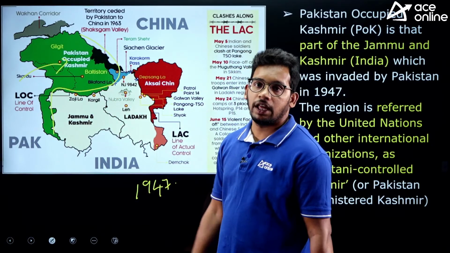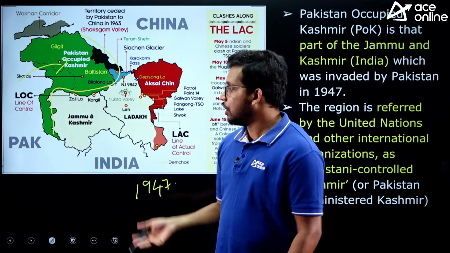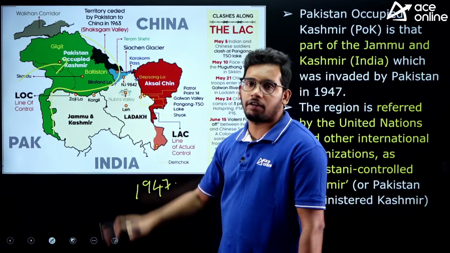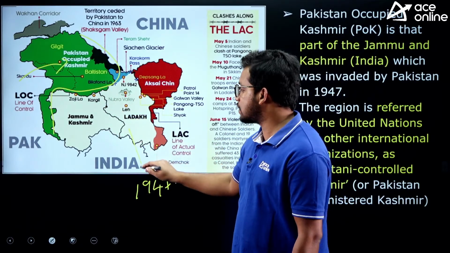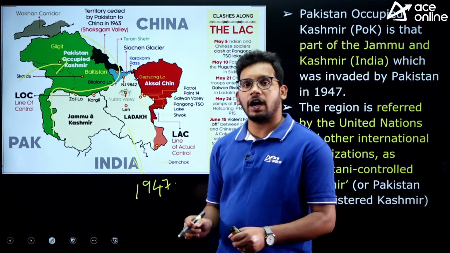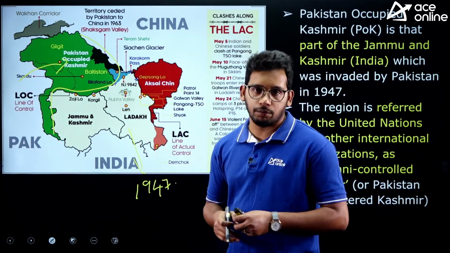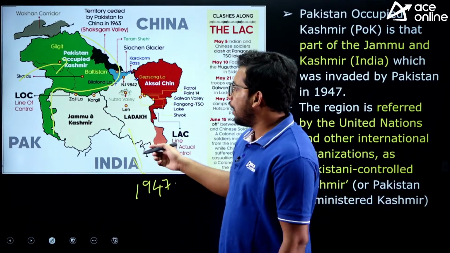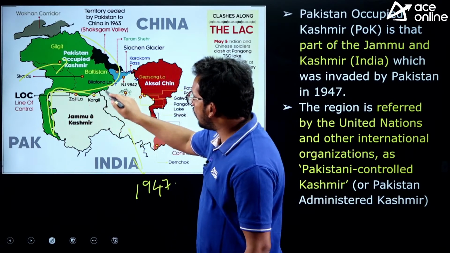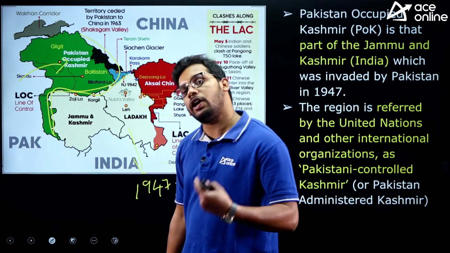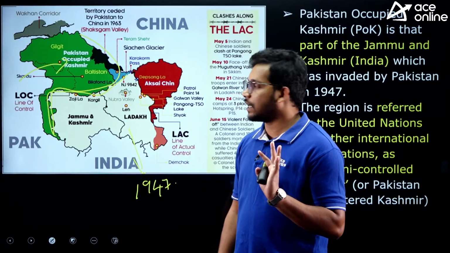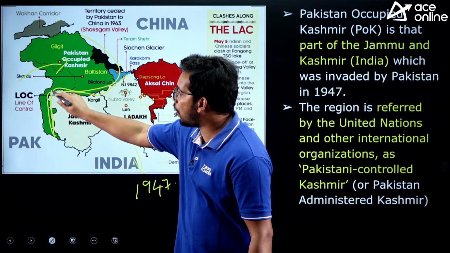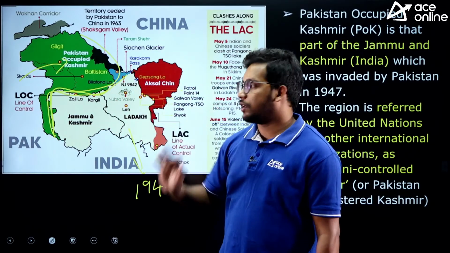So this green color they have occupied because the Indian army is not there. As the Raja recognized that something is going on, they are occupying our princely state, that's why he asked for help from India. And then India and the Raja of Jammu Kashmir signed the instrument of accession where the Indian army will be guarding that. Anyway, the Indian army entered, and by that time this green territory was already occupied by the Pakistan tribes, with the help of the Pakistan military. By the time the Indian army comes, they have occupied till here, and then the Indian army drove them away.